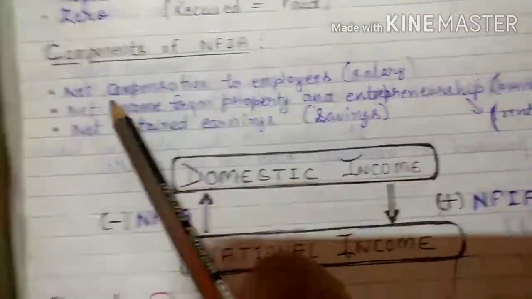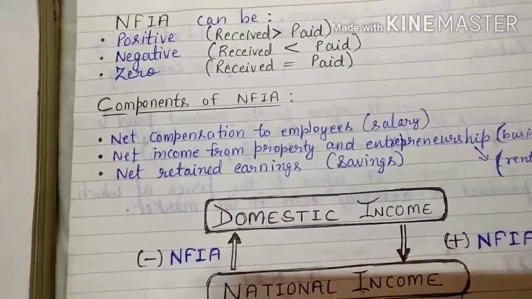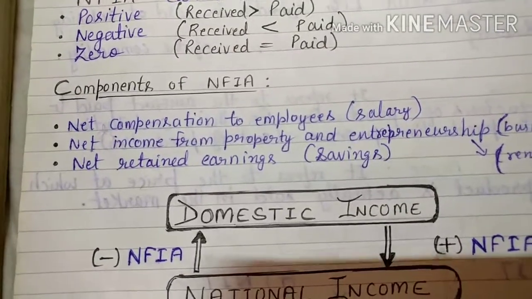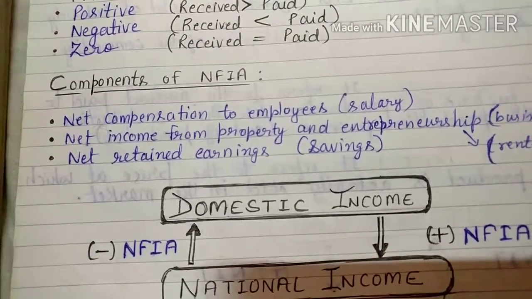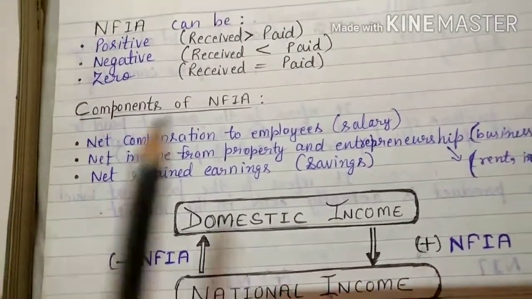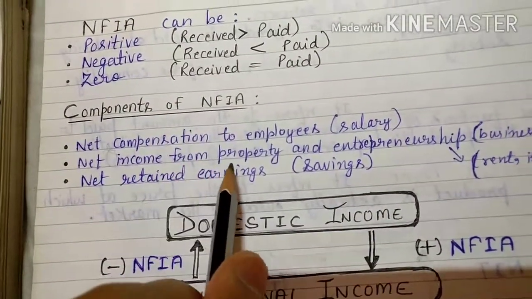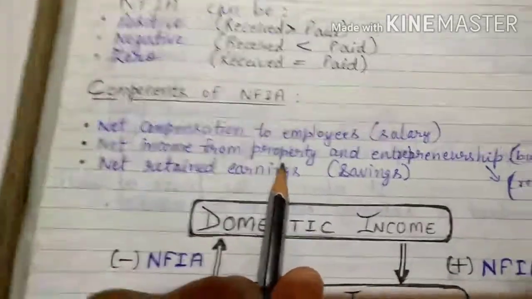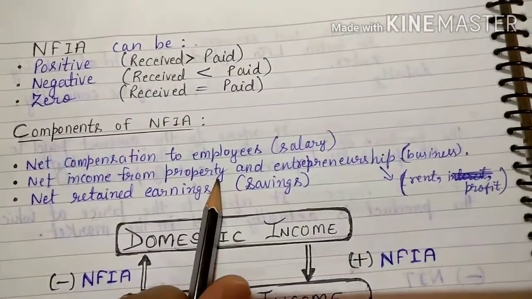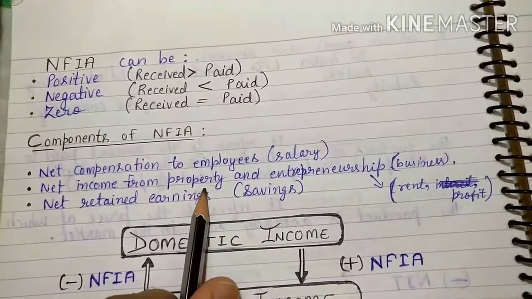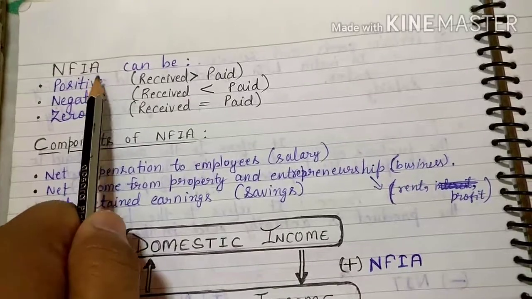Now first, learn the components of NFIA, how our residents can earn from a foreign country. First, net compensation to employees. Suppose our Indian residents went to a foreign country and did a job there. Many people are going there and earning money in the form of salary. That part comes under net factor income from abroad. Second point, net income from property. Like Akshay Kumar went to Canada and bought a property there, and he is getting some rent on that property. That money comes under net factor income from abroad.